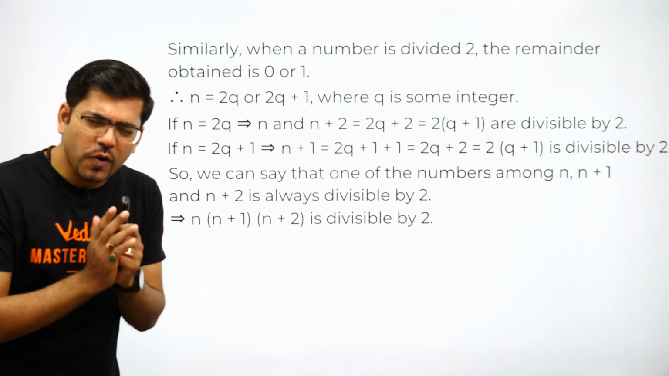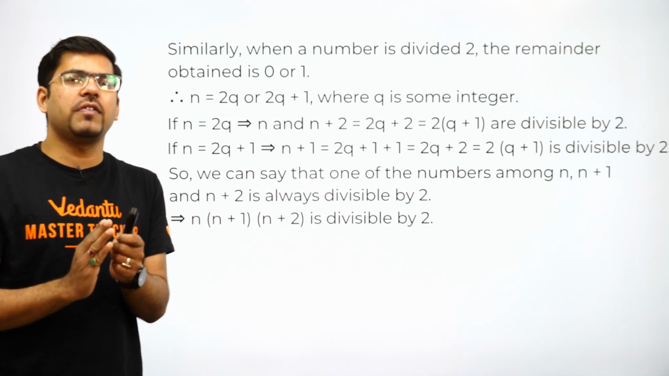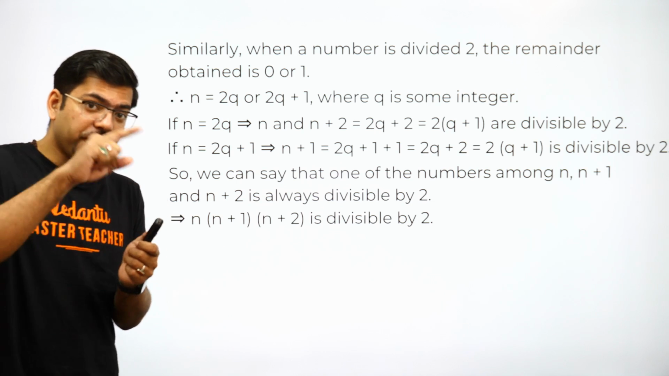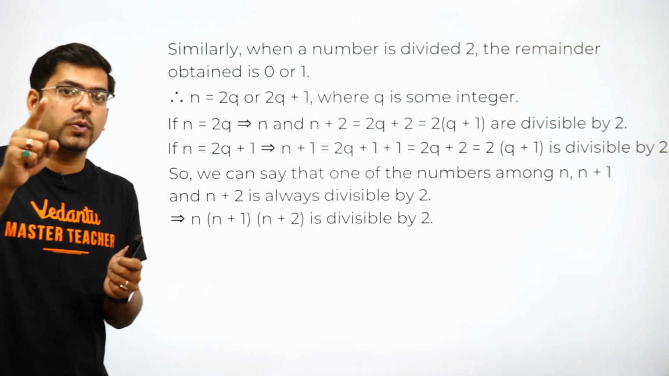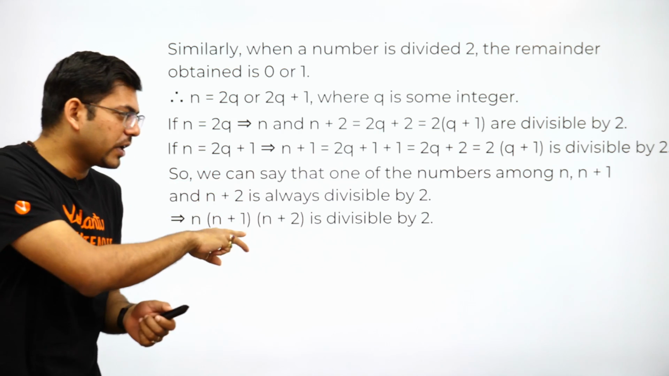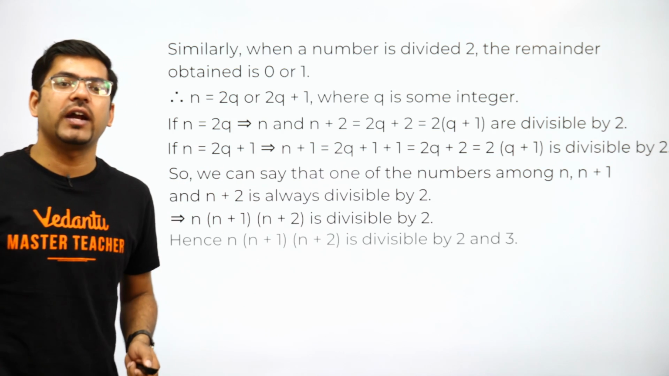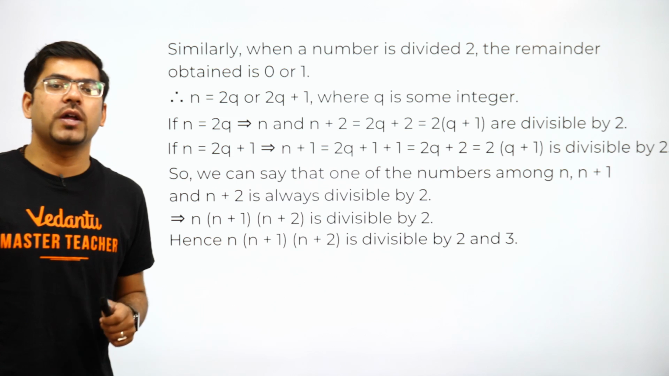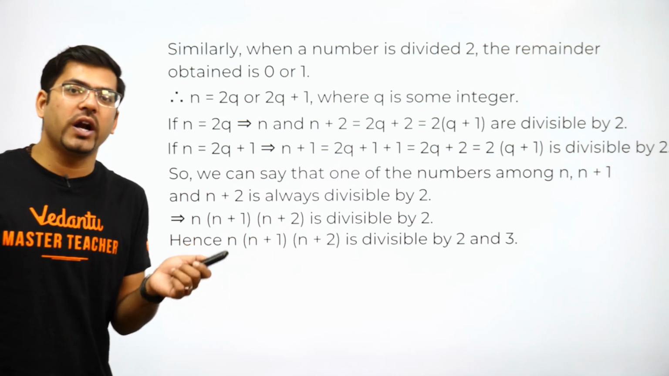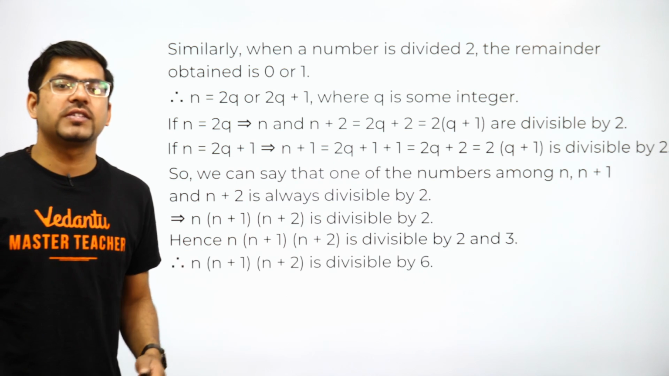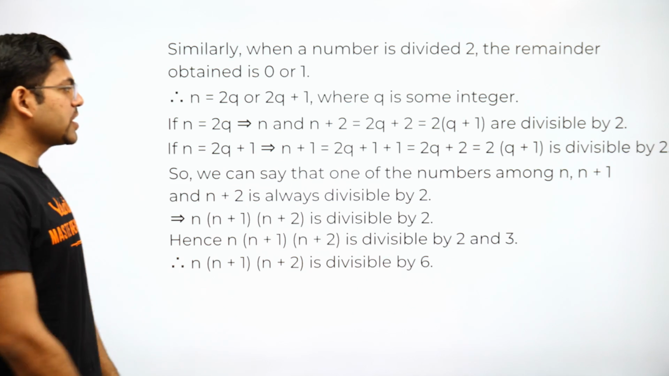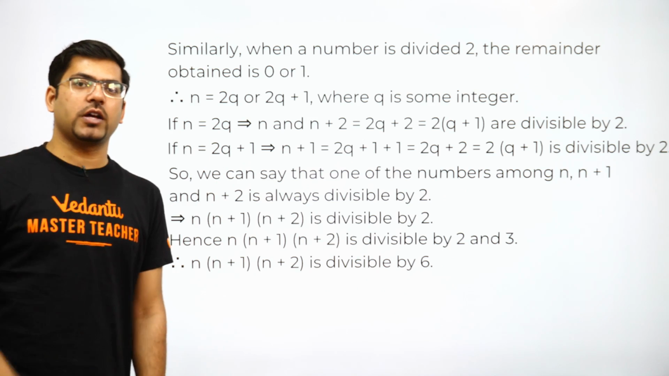So if their product is always divisible by 2, then we can very well say that in the first case n into n plus 1 into n plus 2 was divisible by 3, and in the second case it is divisible by 2. So we can write down that hence n into n plus 1 into n plus 2 is divisible by 2 and 3 both. That is why we can say that it is divisible by 6. So this will be a complete step for a 4-marker question.